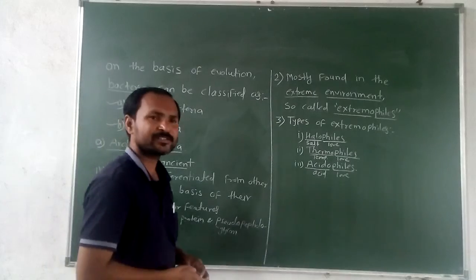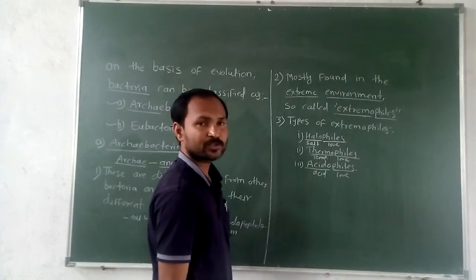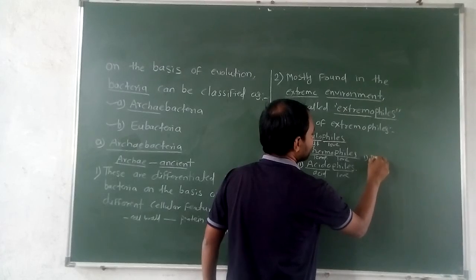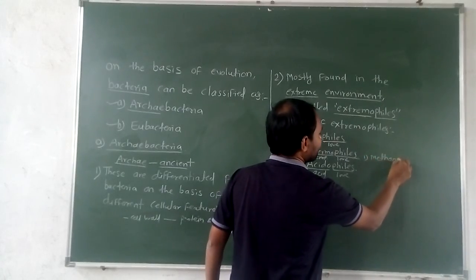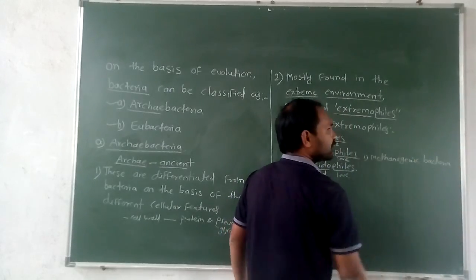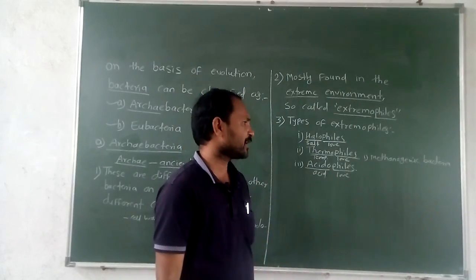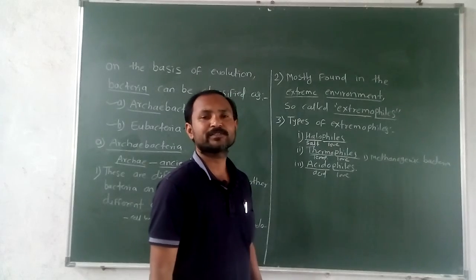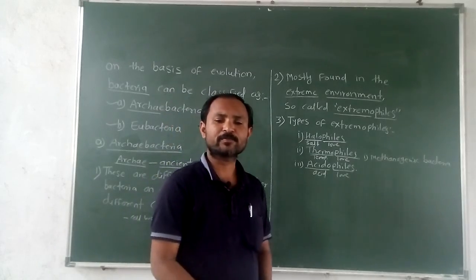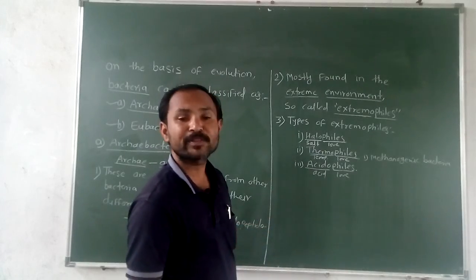Out of these, an example is given. Suppose the methanogenic bacteria, which are thermophile bacteria. Now these bacteria are present in the intestine of ruminant animals, like cows and buffaloes. In their stomach the methanogenic bacteria are present. These bacteria help in the production of methane. Methane gas is produced by these methanogenic bacteria.